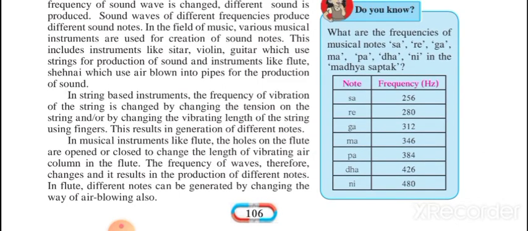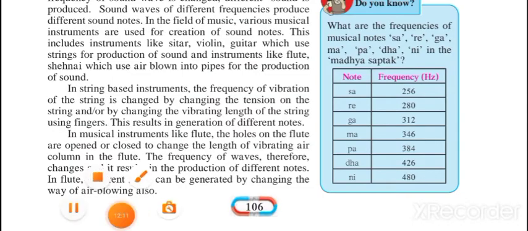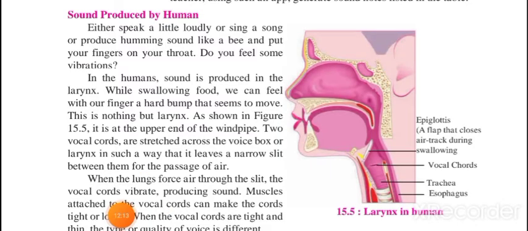Due to this tension, or due to changing of vibrating length, we can make different notes. Notes means the vibrations, the number of waves formed in the wire, are called notes.